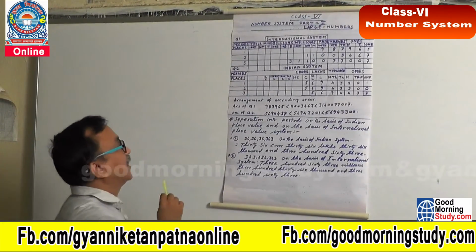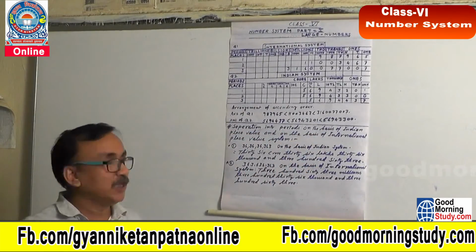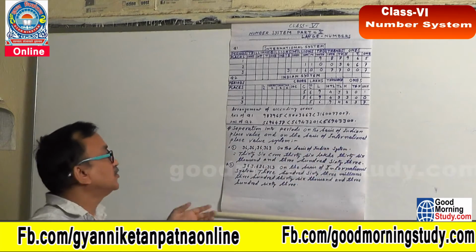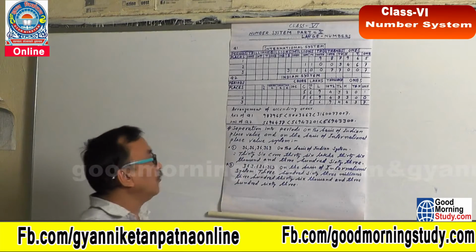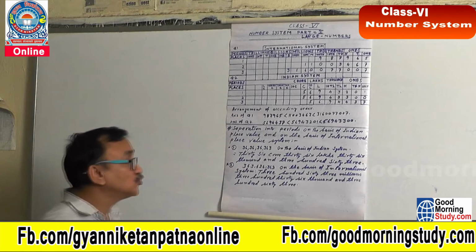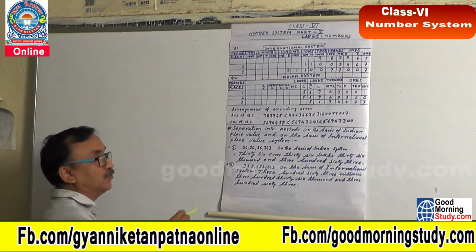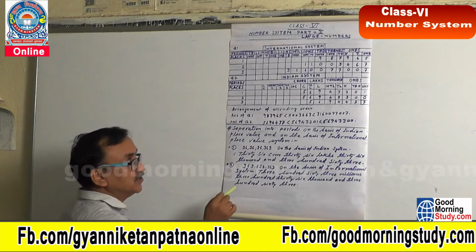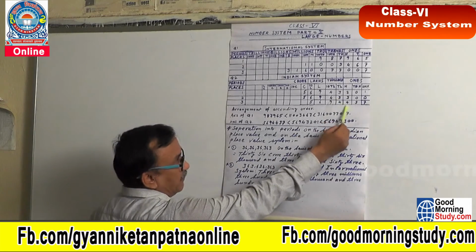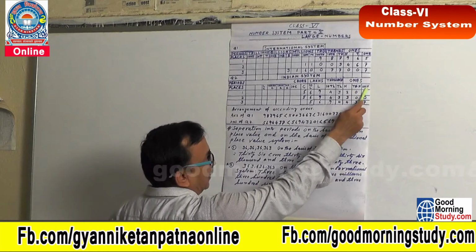Now this is the separation. How will a given number be separated into periods according to the Indian system as well as on the basis of the international place value system? Now this is 36363. It is given. If you are asked to separate the periods of the given number on the basis of the Indian system, you see very carefully that in the Indian system, in the ones period, there are 3 places.